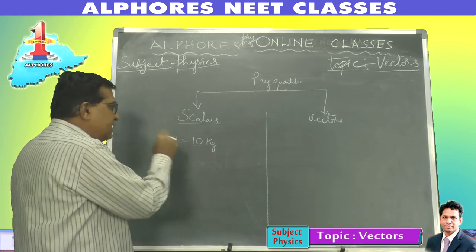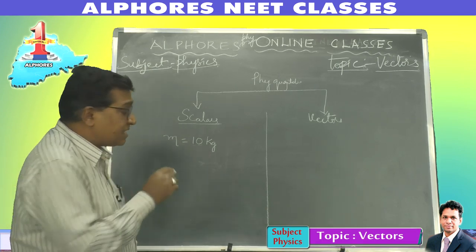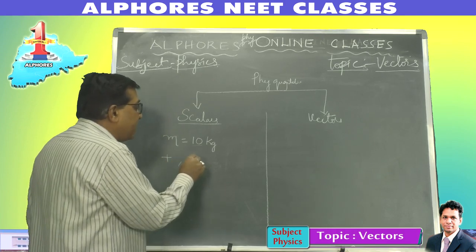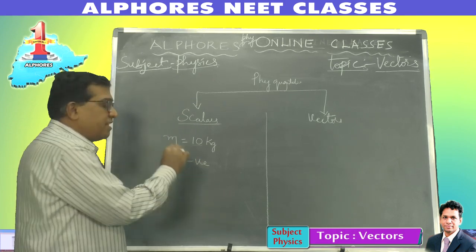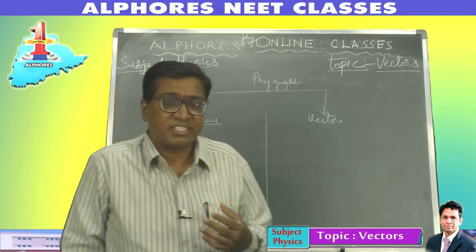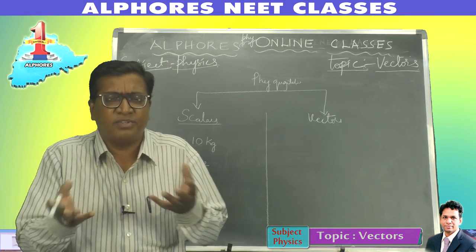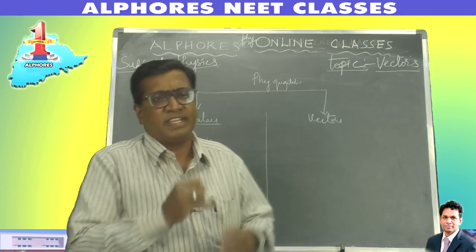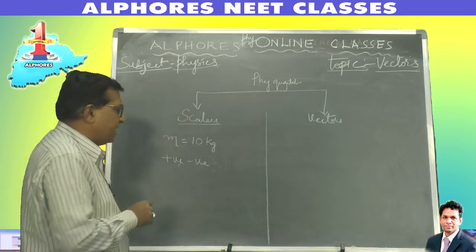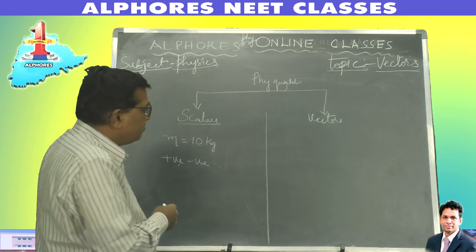Now, these scalars can be positive, and they can be negative even. Example, electric charge: positive charge, negative charge. It is only by convention. According to the convention, there are positive values and there are negative values.